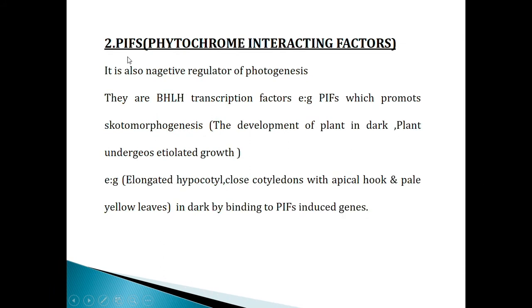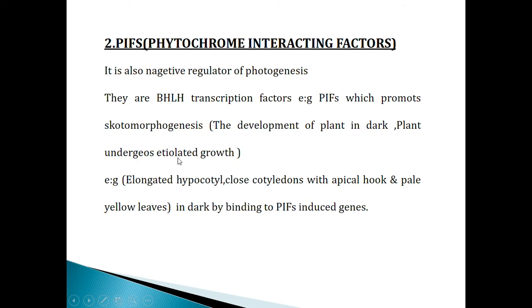Now the second type of negative regulator is PIFs, which are phytochrome interacting factors. It is also a negative regulator of photomorphogenesis. They are bHLH transcription factors. For example, PIFs promote scotomorphogenesis, that means the development of plants in dark.